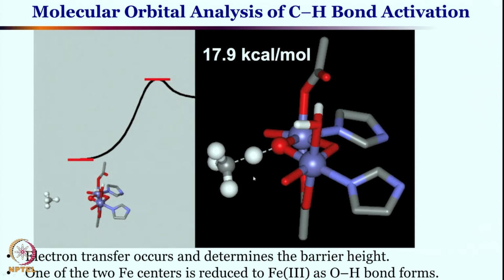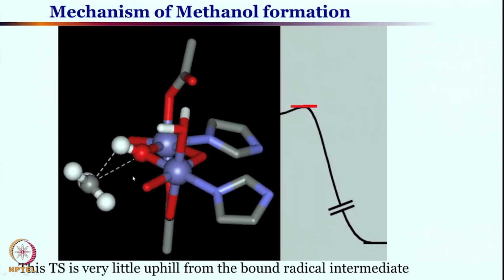Okay. During this process, one of the two iron centers will be reduced to iron 3 as this O-H bond is formed. This is the transition state, by the way, not the intermediate. So this is what the structure looks like in this transition state. If you move on from there, once the O-H bond formation is happening, we are looking at the second transition state.